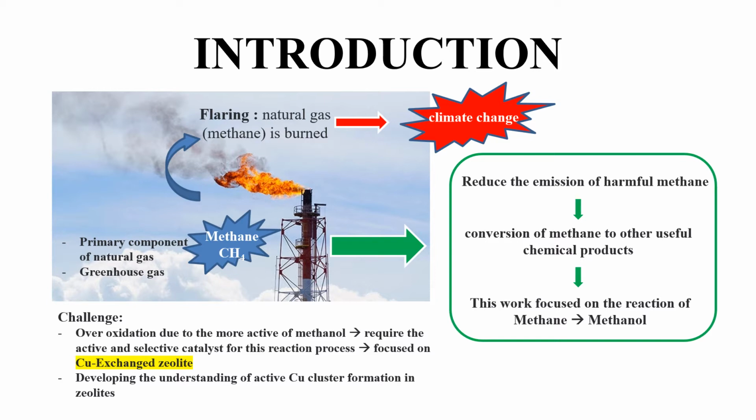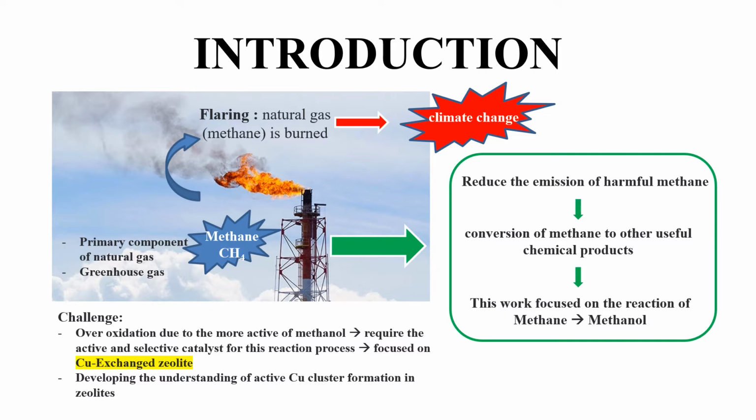To reduce the harmful methane emission and greenhouse gas emitted by flaring in the refining process, conversion to other chemical products is one of the promising methods. Because of the potential of methanol as a product, this work focuses on the conversion to methanol. However, the challenge is the over-oxidation of methanol to carbon dioxide, because methanol is more active, so an active and selective catalyst is required, and copper-exchanged zeolite is the focus of this work because it is